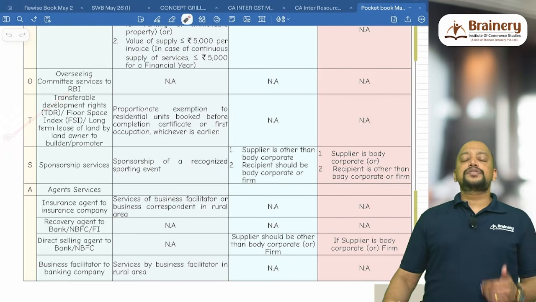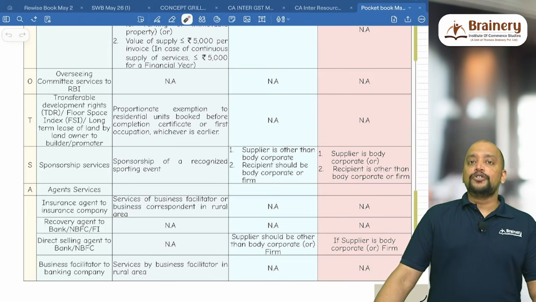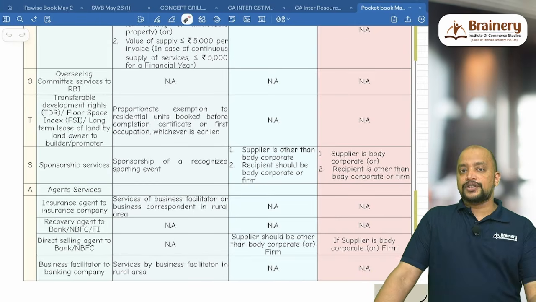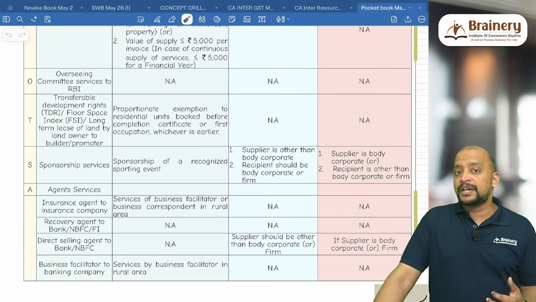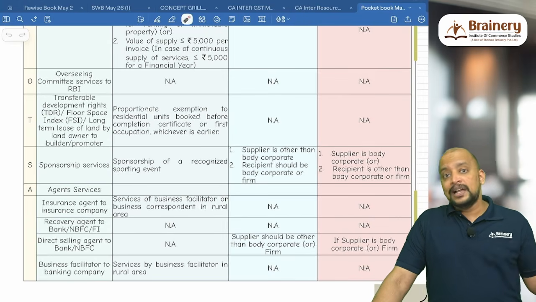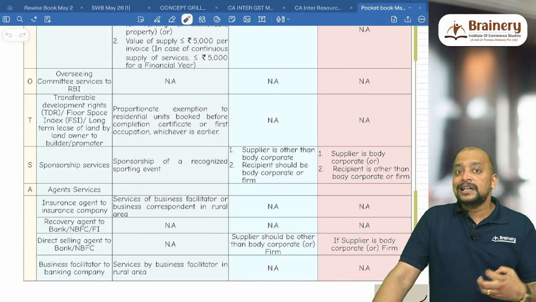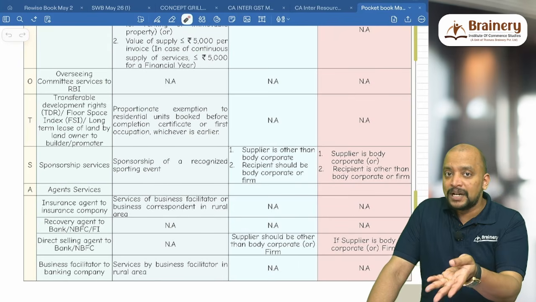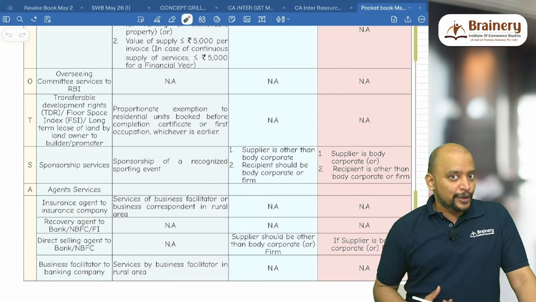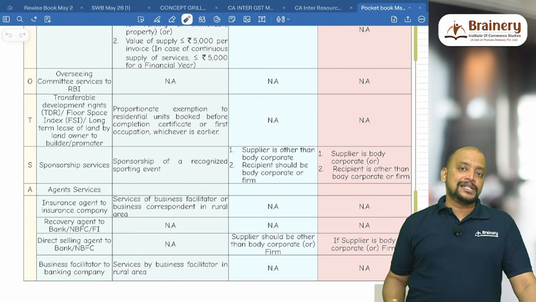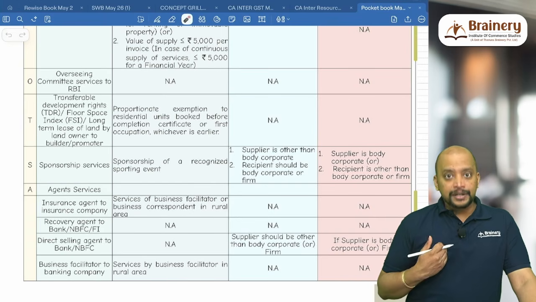Then T refers to transferable development rights, floor space index, or long-term lease of land. So I have the transferable development rights which I got from government because I lost my land or building. So I got the TDR. That TDR I will be giving to the builder, on which the builder will pay some consideration, either monetary or non-monetary. So the builder has to pay GST under RCM. And the landowner or building owner.